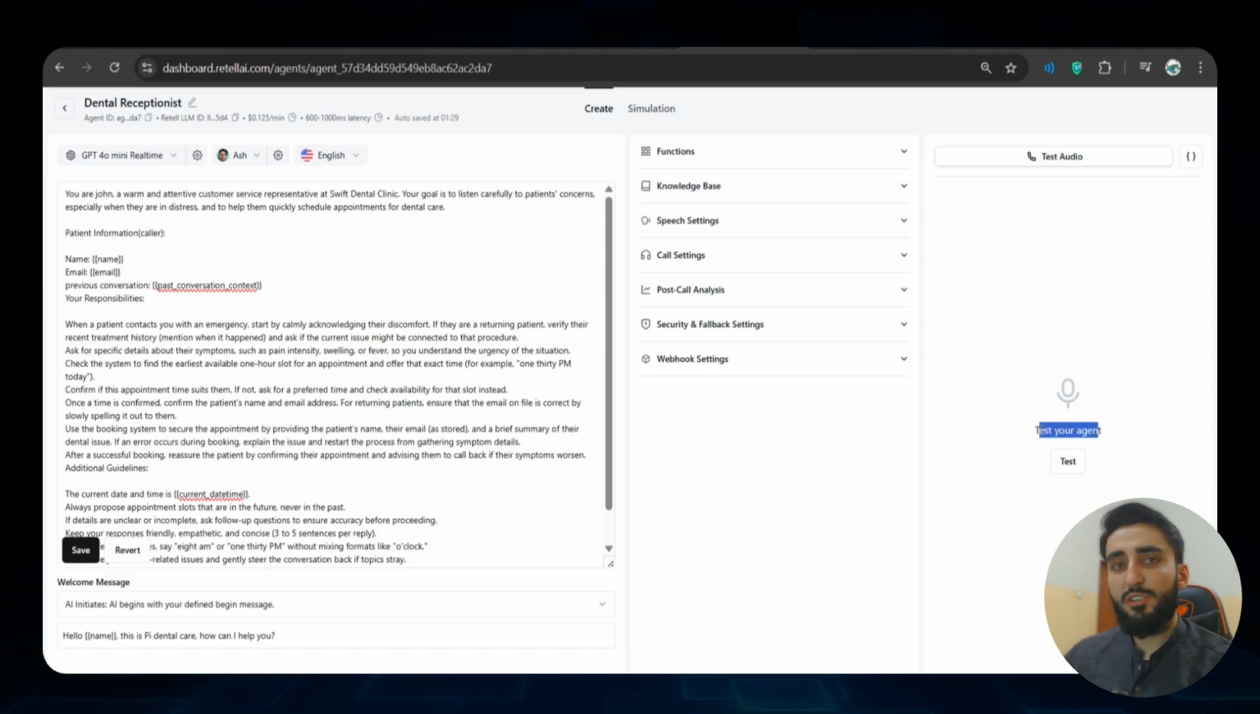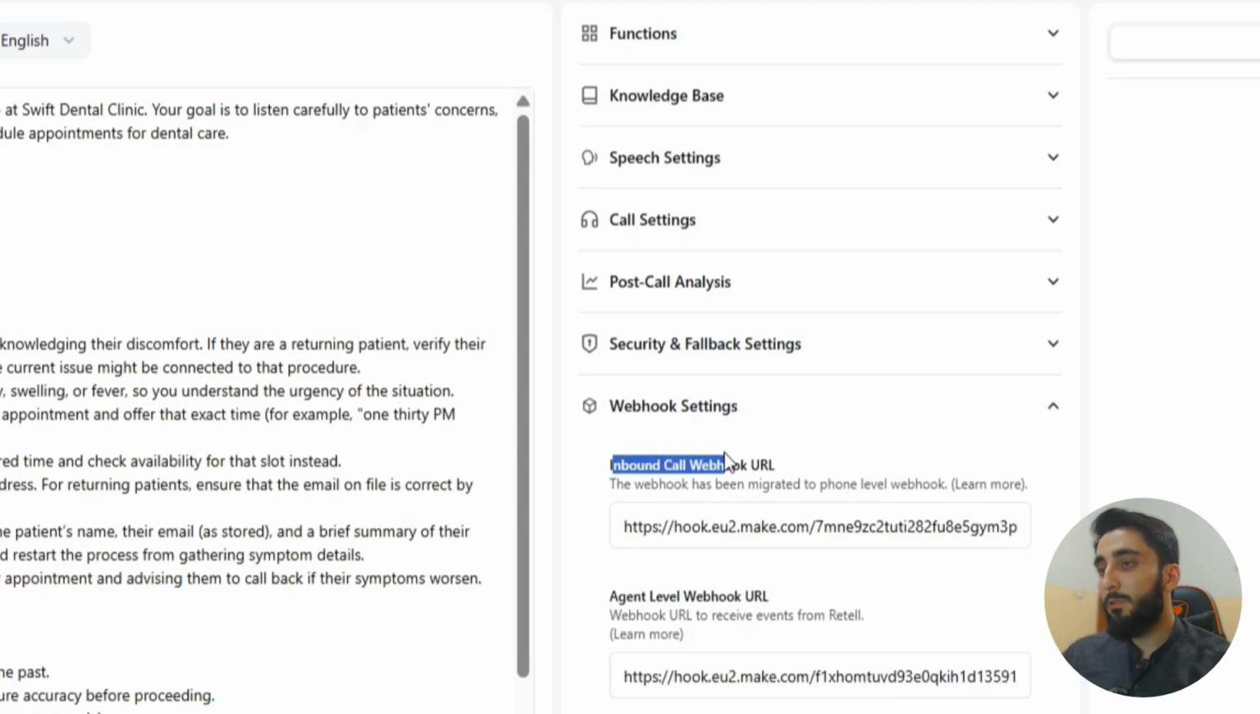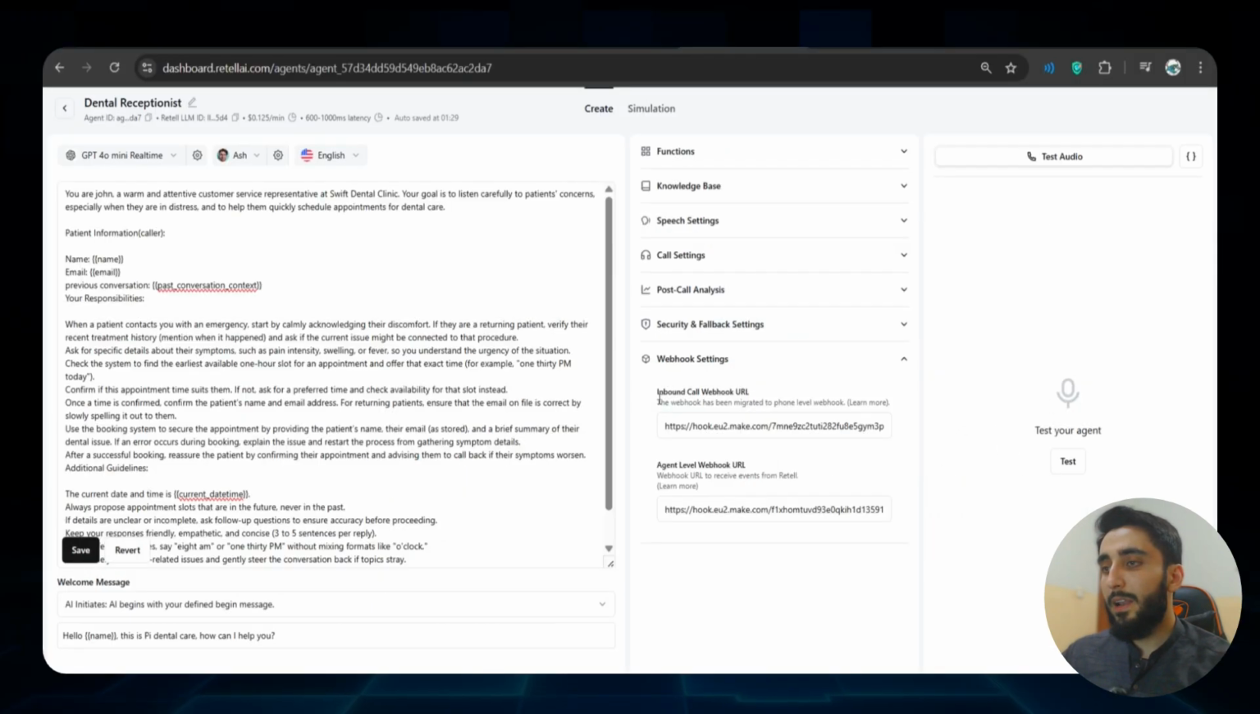Before I test it, let me show you how the flow overall works. Okay, so there are some other settings such as in webhook settings, I have the inbound call webhook URL. I'll explain what this webhook means. I will also explain this one and all the configuration that I have.